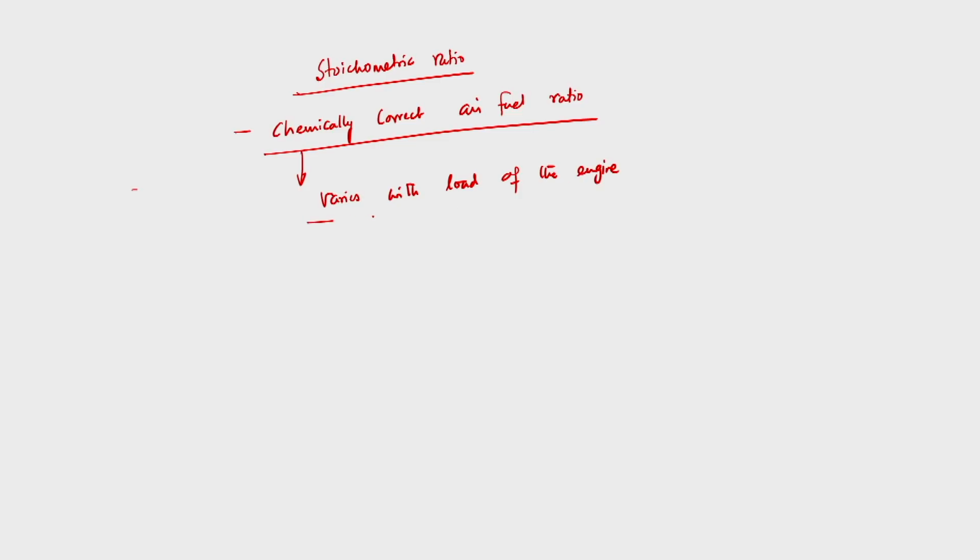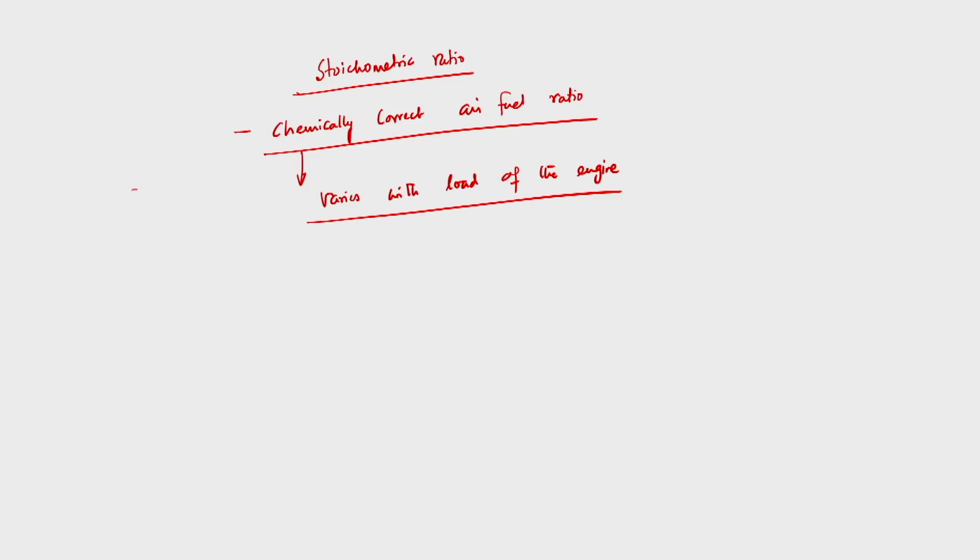So for a given fuel we can calculate what the chemically correct air fuel ratio will be, and for efficient combustion we should supply the chemically correct air fuel ratio, but this ratio will vary with the load of the engine. So before we go to do so, let us discuss, probably we have discussed, what we mean by fuel air ratio.